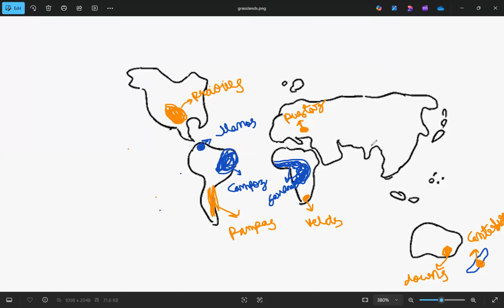The next one is Steppes. So Steppes, it is also a temperate grassland and it is spread over almost from here to here. This is all the Steppes grassland. Steppes. The next one is Manchuria. Manchuria, we have it in China. This is Manchuria.